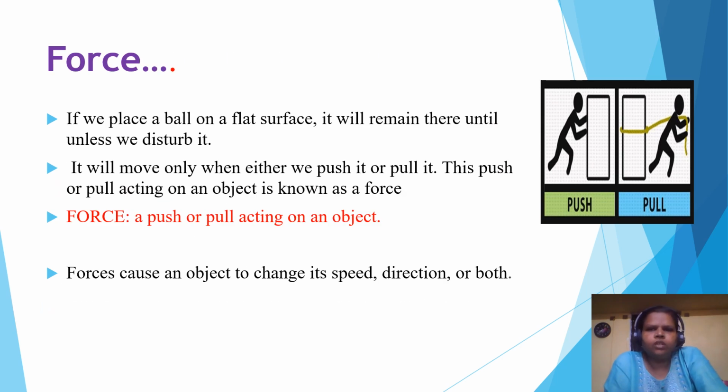So force, let us discuss the force. Suppose we place a ball on a flat surface, it will remain there unless we disturb it. So it will move only when we push it or pull it. This push or pull acting on an object is known as force. We can see in the diagram the pushes and pulls.